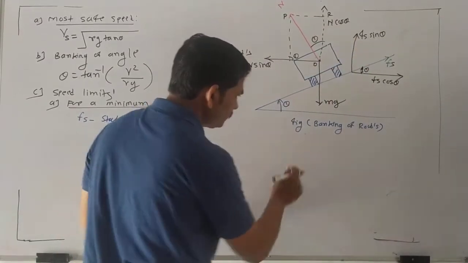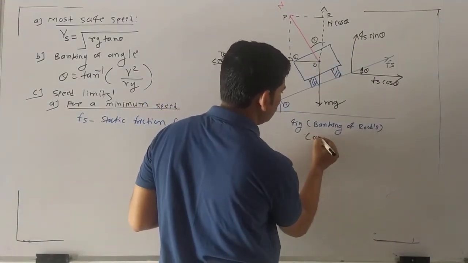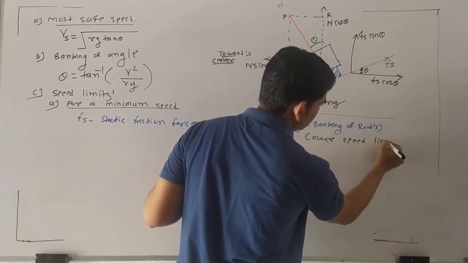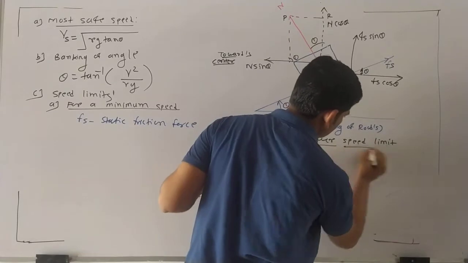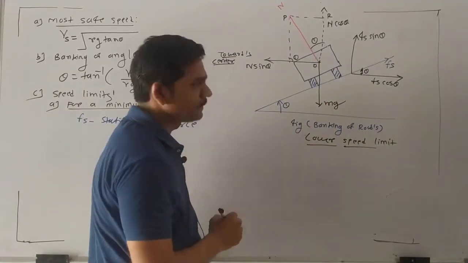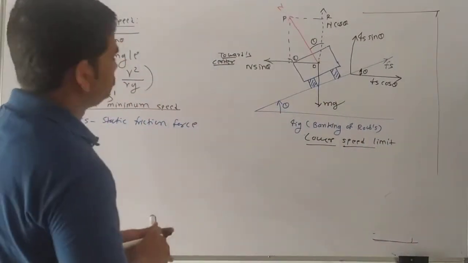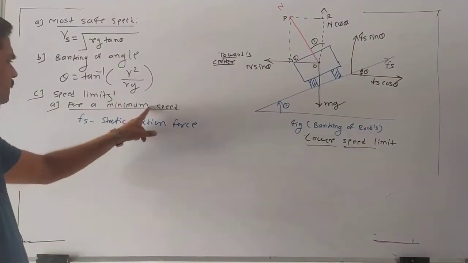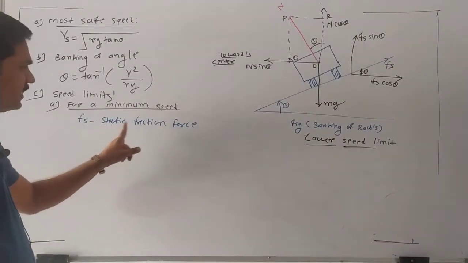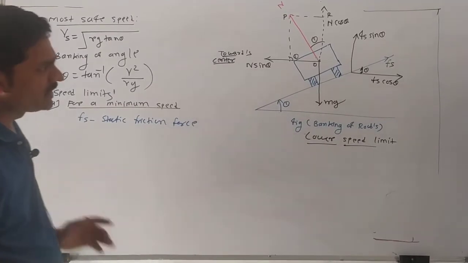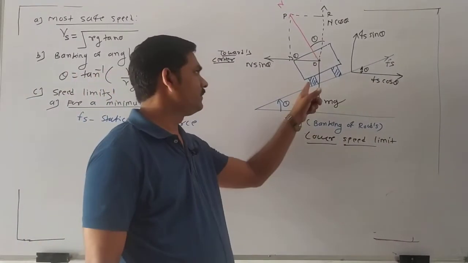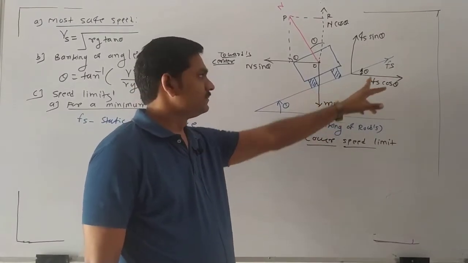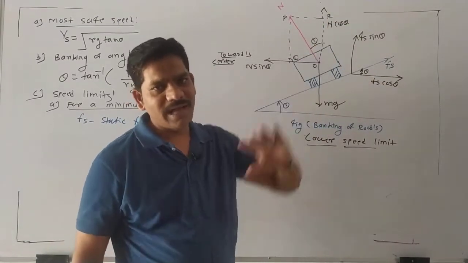Banking of a road for lower speed limit. This is the title of the figures. Now we consider the first case, for a minimum speed, Fs, which is the static friction force. The static friction force occurs in between the road and the tires of the vehicles. This acts in the upward direction.